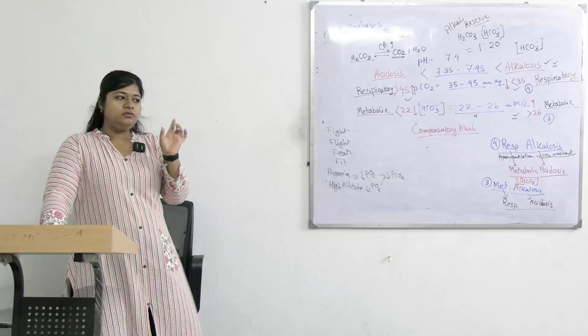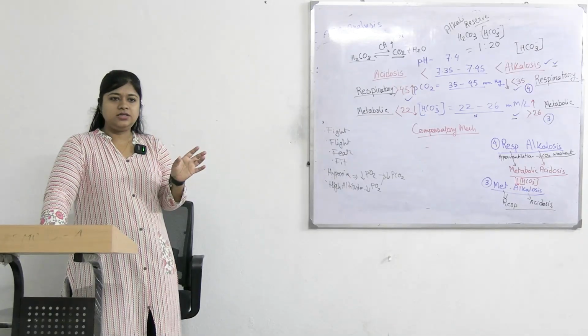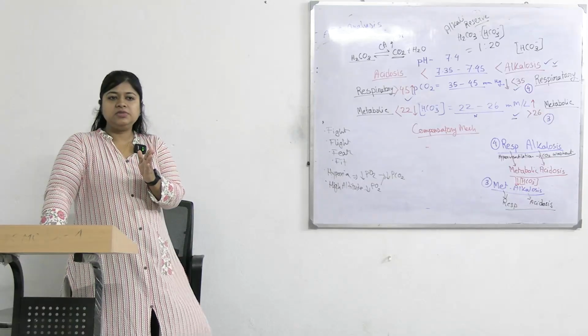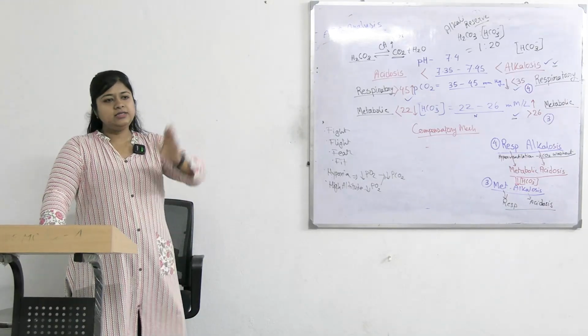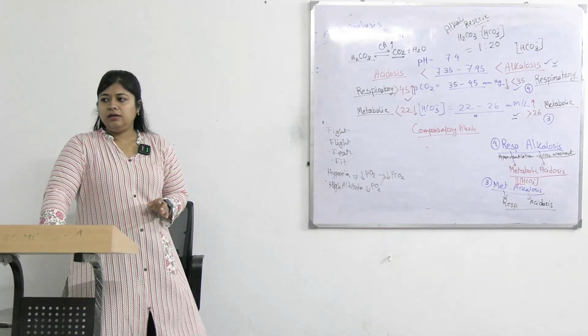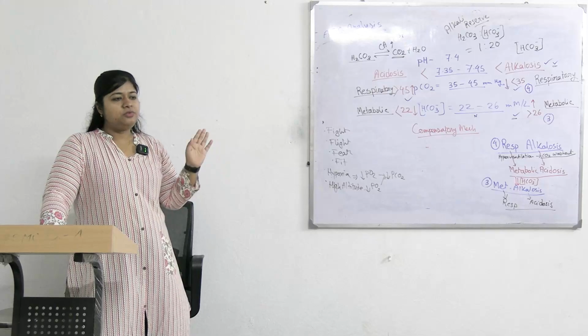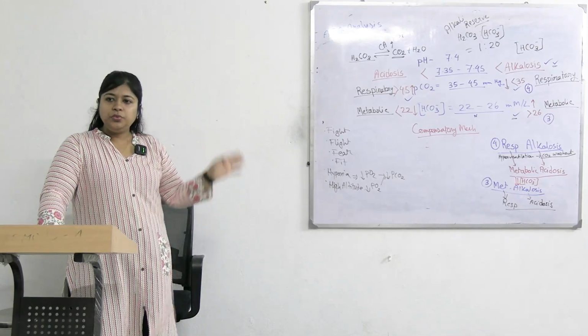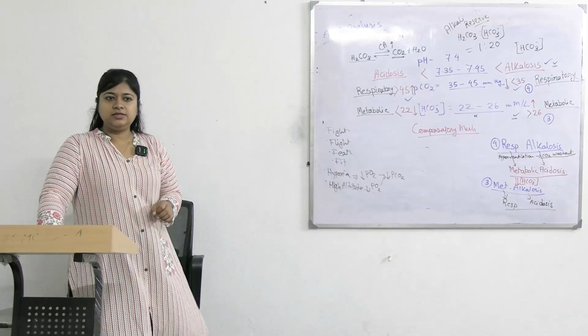It should be fully compensated when the pH comes within the range, and partially when it comes near the higher margin. But here it is way above the higher margin, তাই তো? So it is a case of metabolic alkalosis with respiratory acidosis going on as compensatory mechanism.